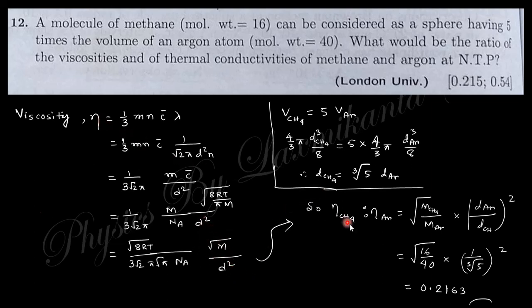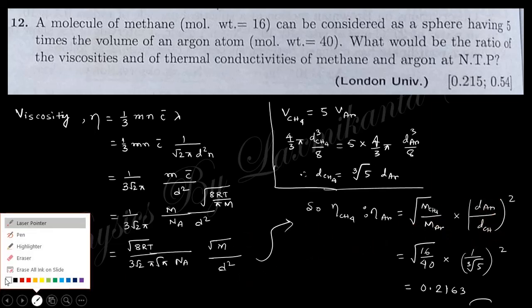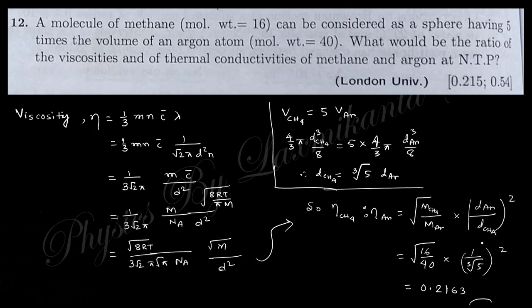So you can see eta CH4 to eta Ar is nothing but root under m CH4 by m argon, and d argon by d CH4 whole square, correct. So just put this value of mass, that is methane is 16 and argon is 40, and the diameter relation here. So CH4 equal to this. So finally you get the answer.